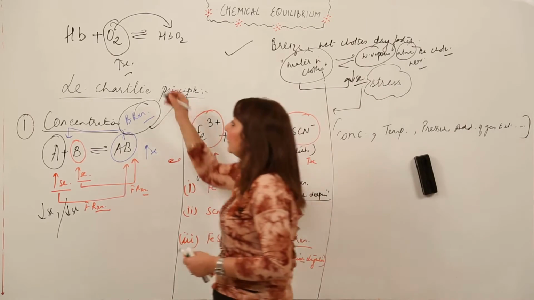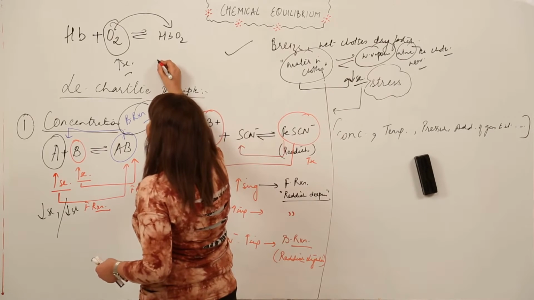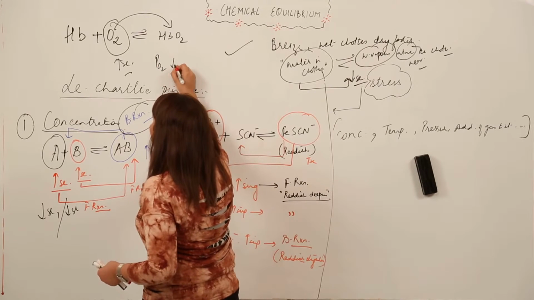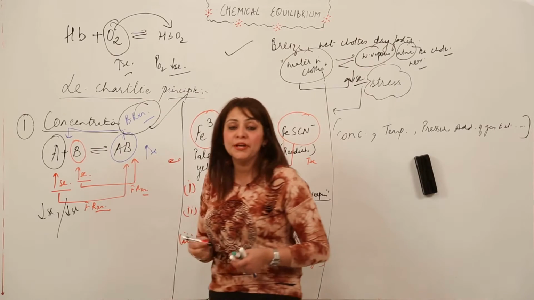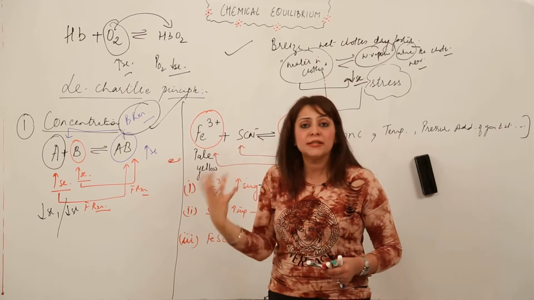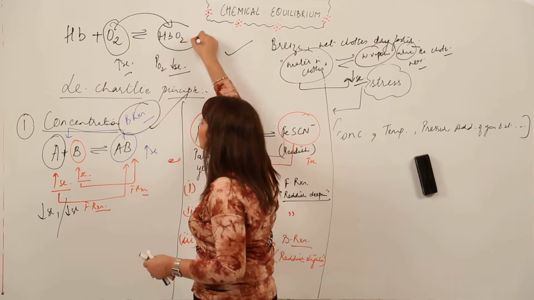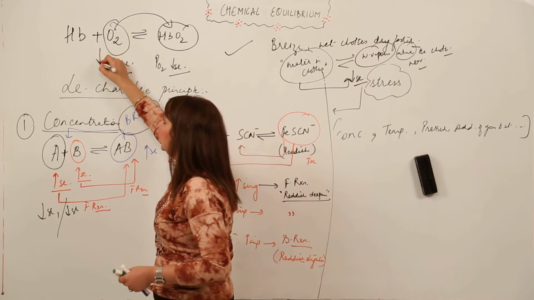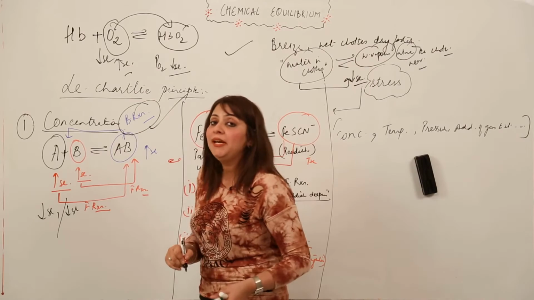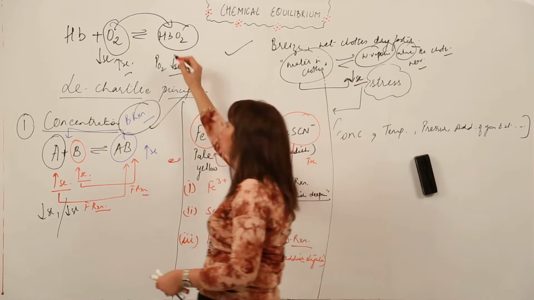But what happens when this oxyhemoglobin complex present in blood reaches the tissue? In the tissue the partial pressure of oxygen is less as compared to the blood which is surrounding that tissue. So this complex concentration now becomes more and the oxygen content falls. So it will now favor the backward reaction.